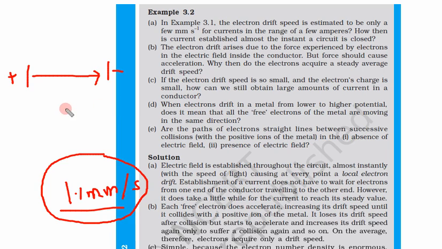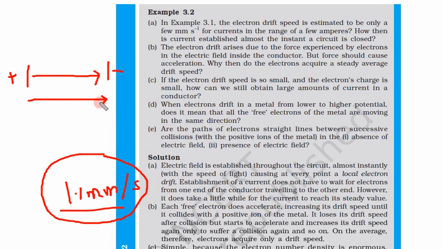So that is almost instantaneous, with the speed of light, causing at every point a local electron drift.